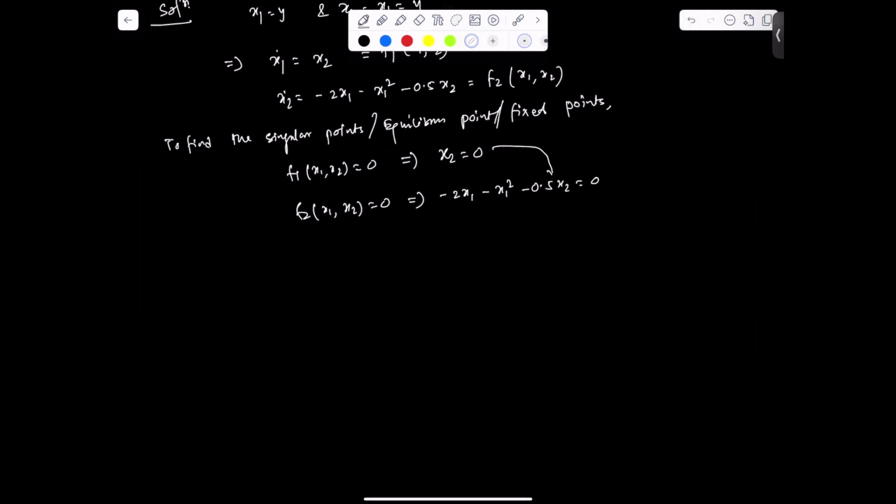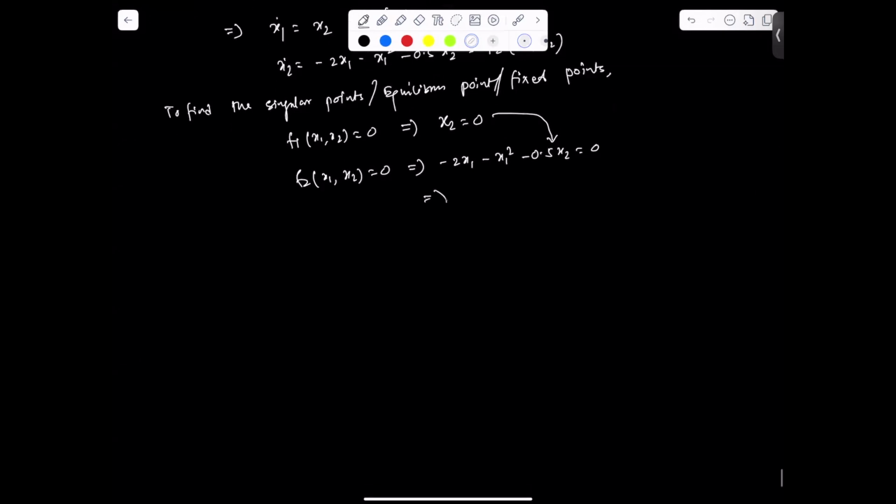So if you substitute x2 equal to 0 here, we have the equation minus 2x1 minus x1 squared equal to 0. And from this we have the two values of x1.